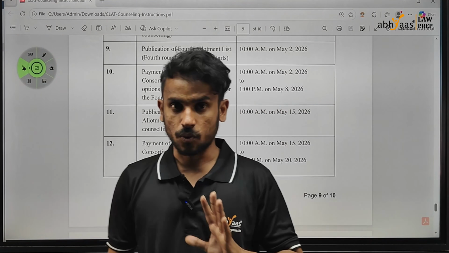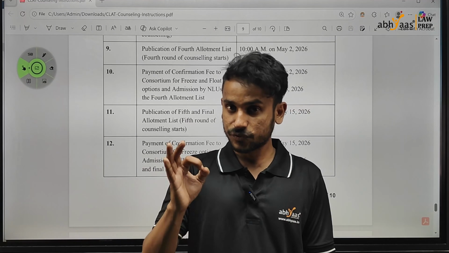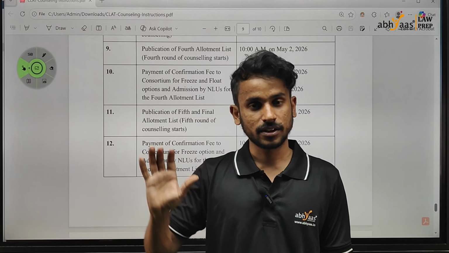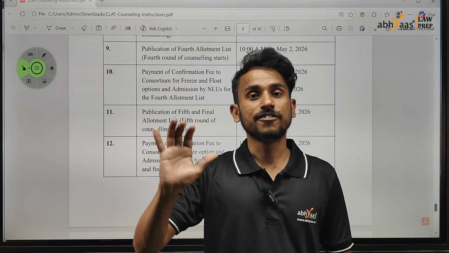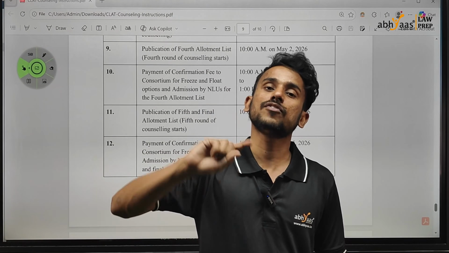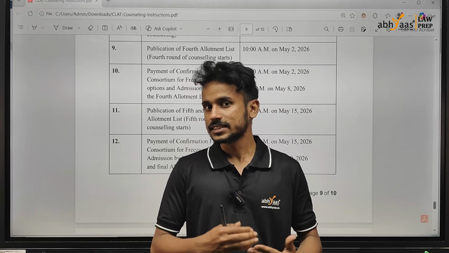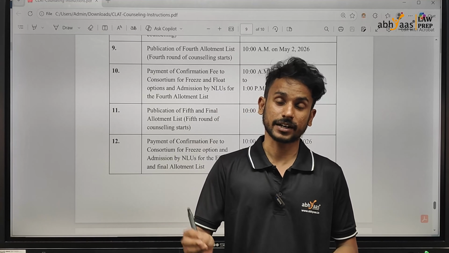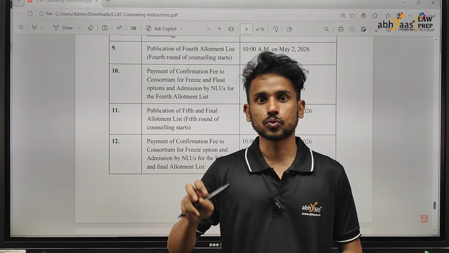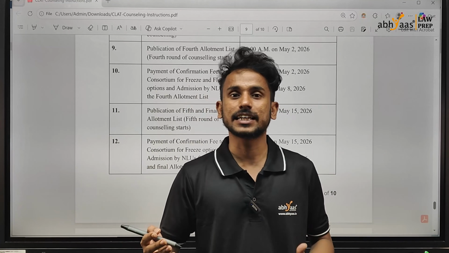Even after the 5th round, remember, there will be vacant seats left despite the 5 rounds of publication. If you want a seat among the vacant seats, it has nothing to do with the CLAT consortium. Still you have to take an exit. You have to take your 30,000, come back, and wait for the universities to publish on their portals that they are still left with vacant seats, and you have to directly be in touch with the NLUs. You have to follow their counseling process. And since it's the respective NLU with which you have to engage for vacant seats, it becomes very difficult to track what the vacant seats are in different NLUs. You can't open 20, 25 NLU web pages every day and keep track of it.